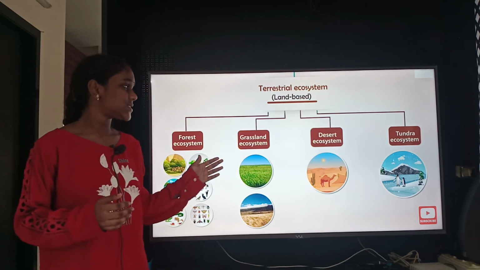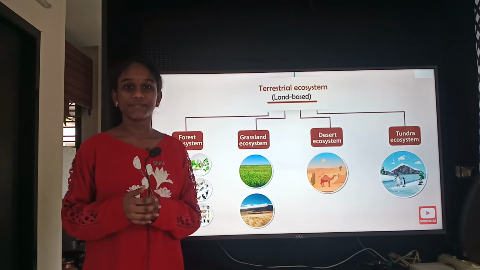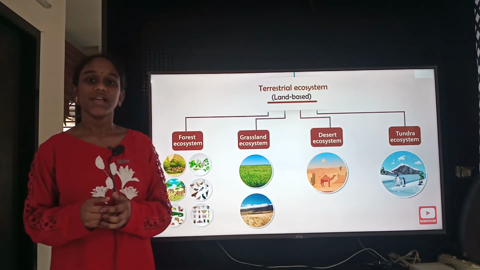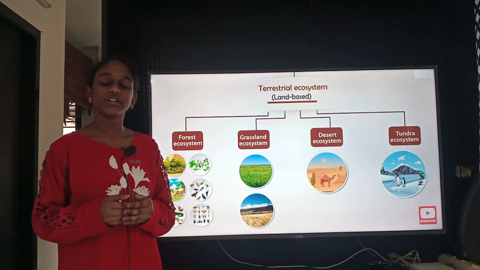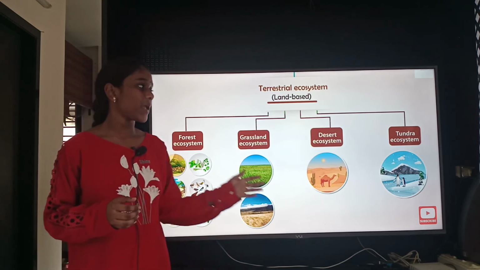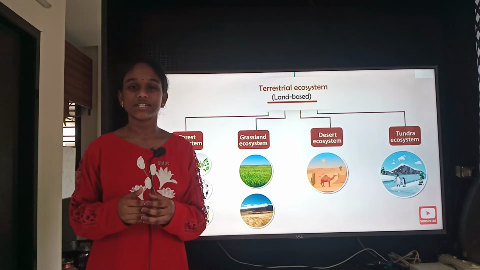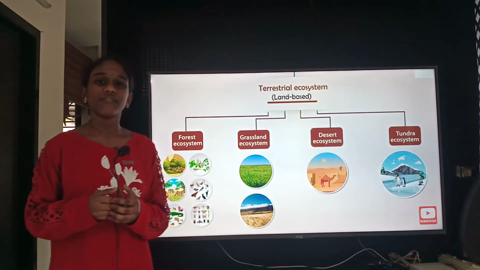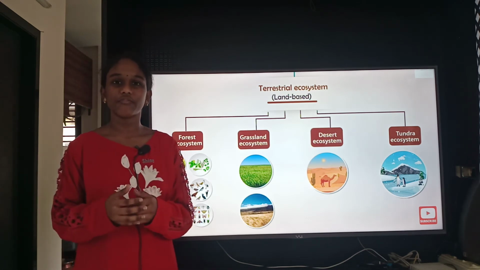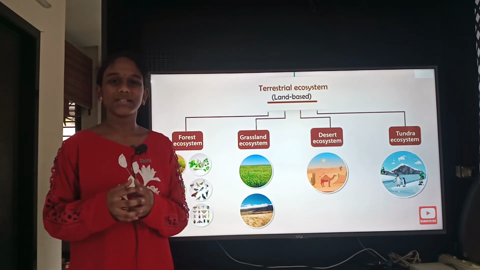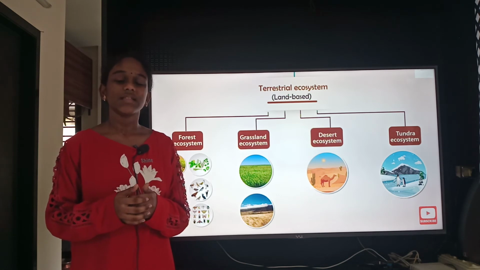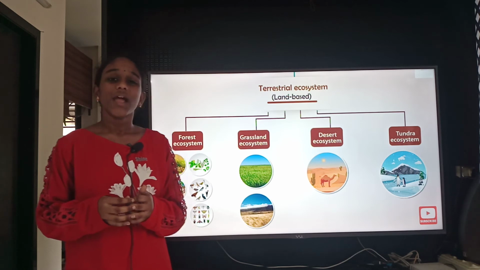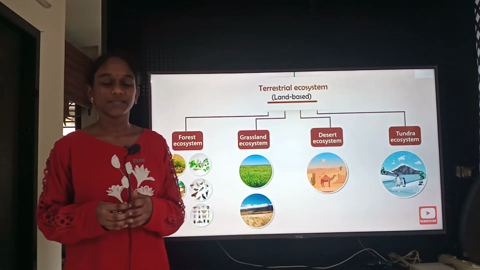Now, let's learn about grassland ecosystem. Easily we can find out that grassland ecosystem is for vegetation, and here you can find different types of insects. Now let me explain about desert ecosystem. You can't find different types of trees here, but there are some animals which can inhabit that region, that is camel, and different types of snakes will also be found there. And also you can find cactus.